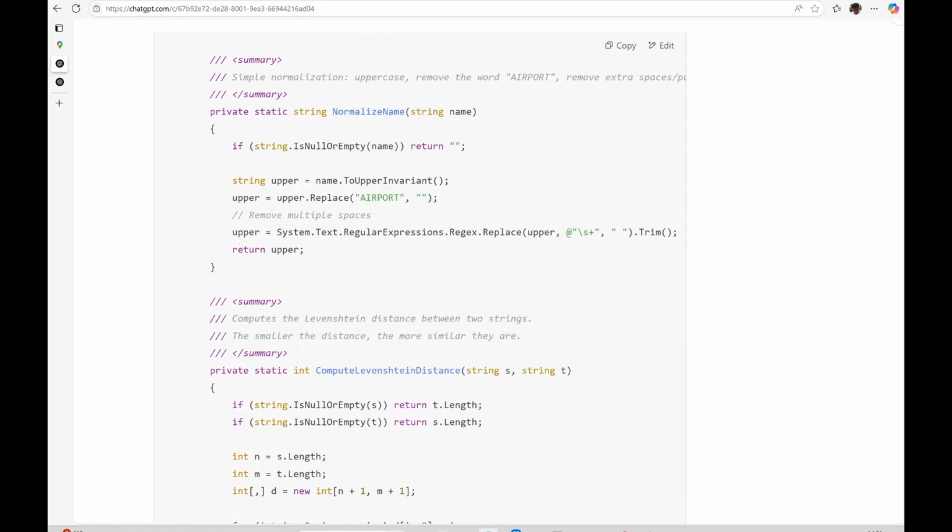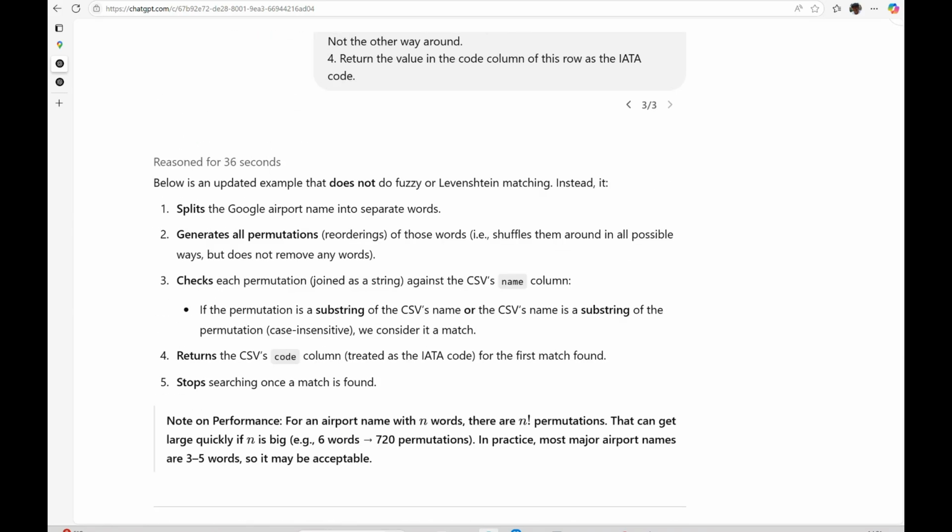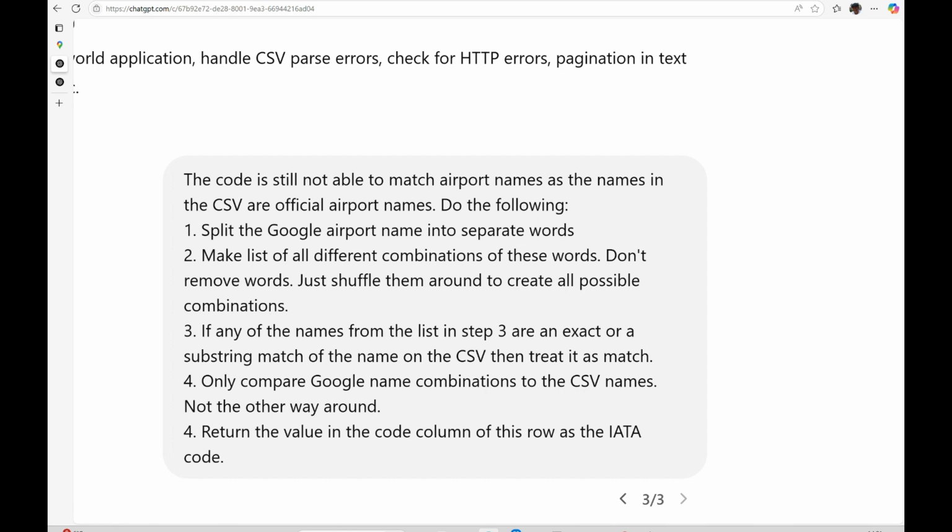Okay. So now what I've done is I've become a bit more deliberate on the way to find the airport. So I'm saying split the Google airport name into separate words, make a list of different combinations of these words. Don't remove words, so make sure that you don't remove any, because international or airport are common words. Don't remove anything, just shuffle them around, create all possible combinations, and then find the match. Basically find either a substring match or the whole match from the Google airport name to the database airport name.